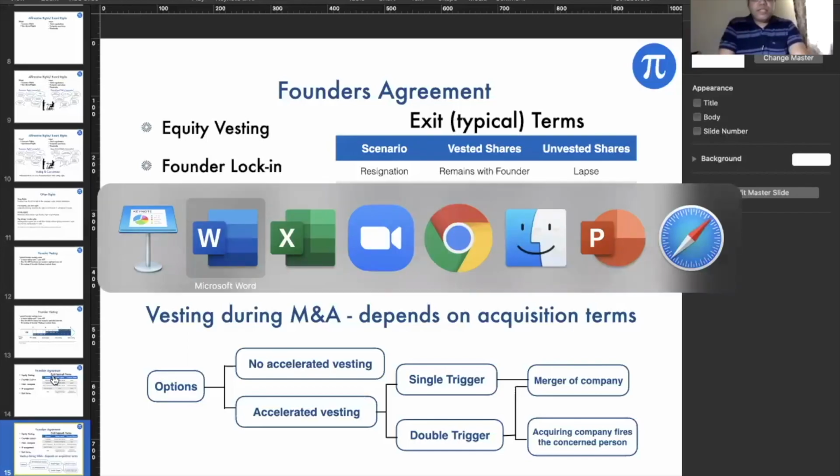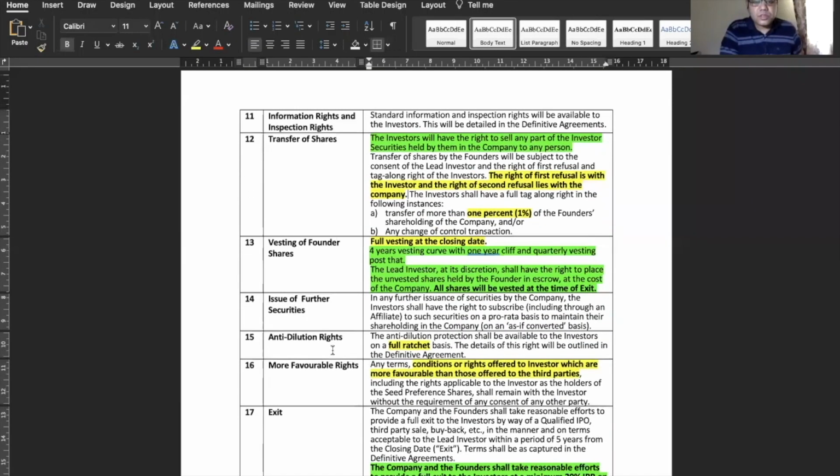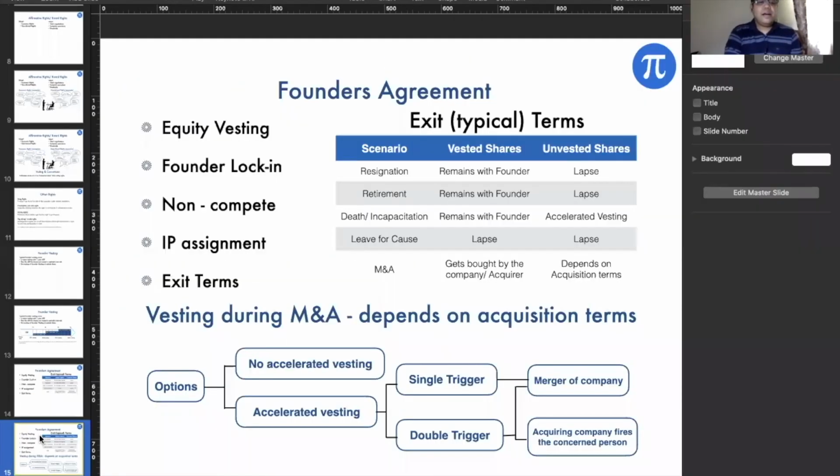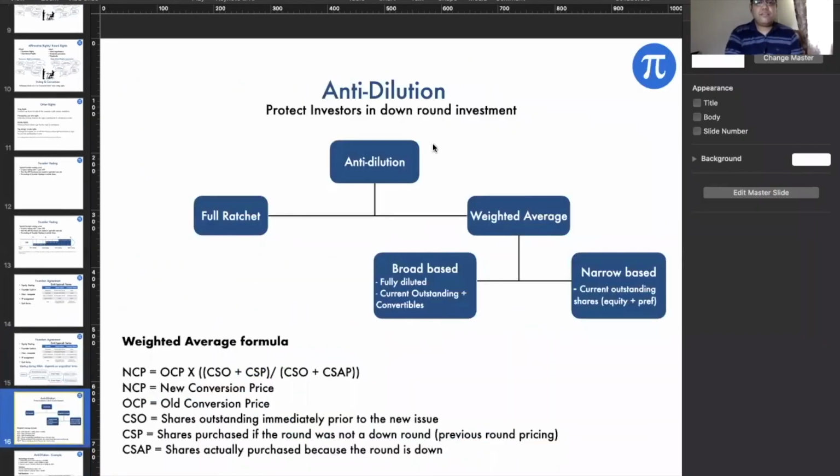Good. Any questions here? Okay, so vesting, we are done. Moving on to the anti-dilution right. Everybody has got it. I mean, full ratchet is not a good practice. So what is anti-dilution? It is a protective clause protecting the investors against a down round.